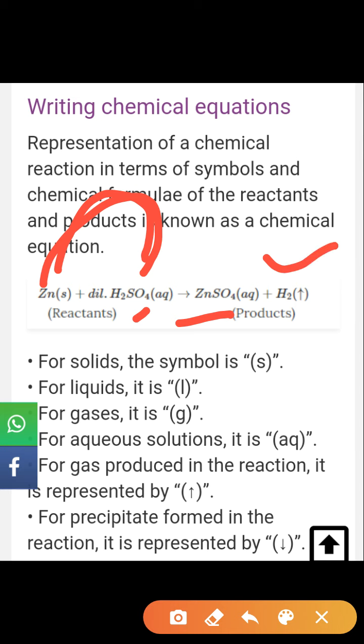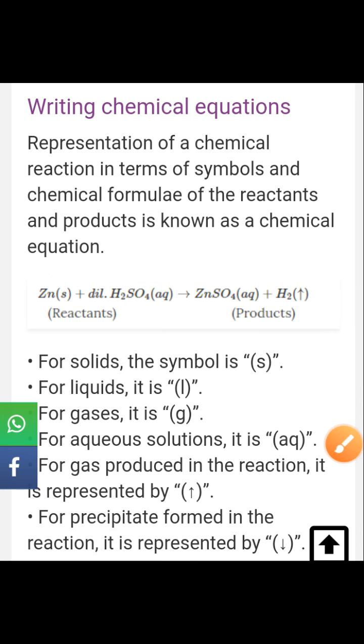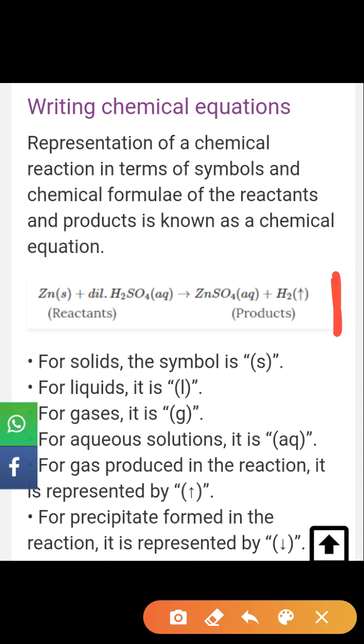Okay, and hydrogen will be removed. So we are getting two substances, zinc sulfate and hydrogen. Hydrogen is a gas, and the arrow is the symbol for the gas. Okay. So this is the chemical equation. Chemical equation means when we represent the equation in the form of symbols and chemical formulas of the reactants and products.